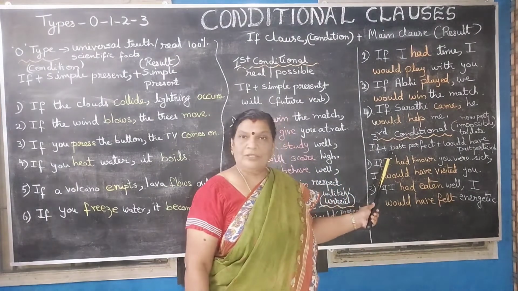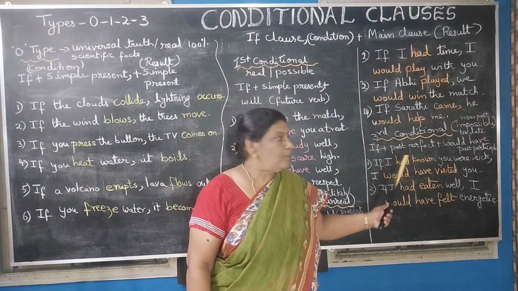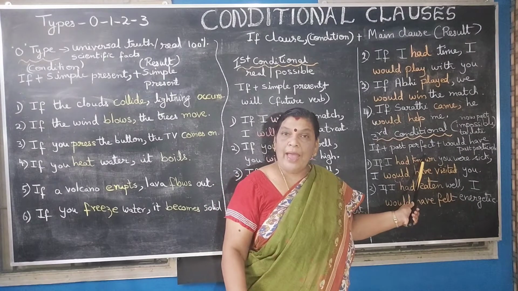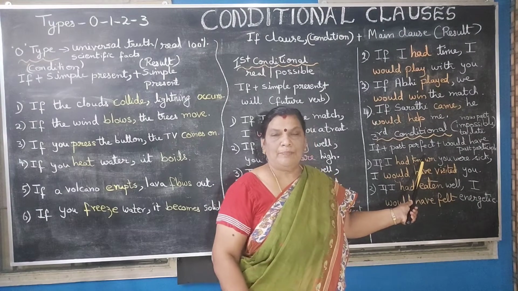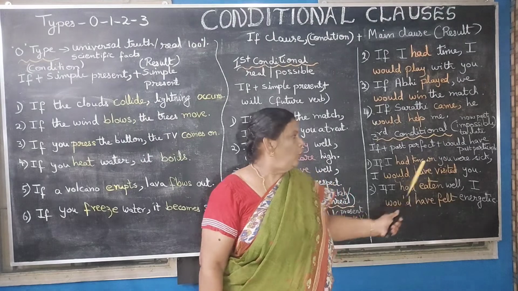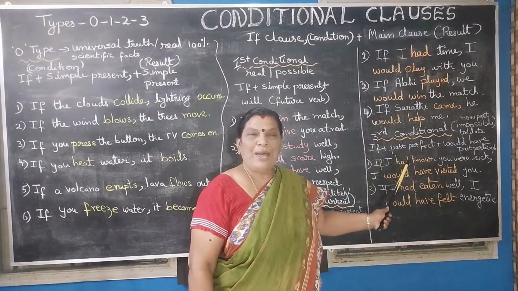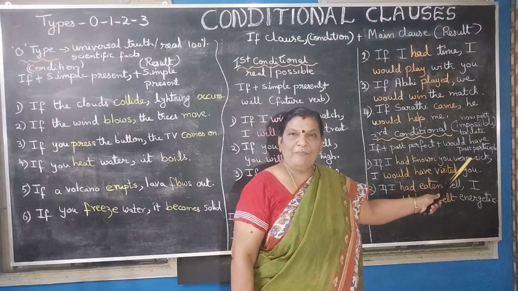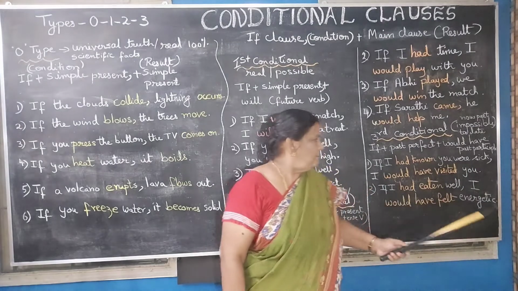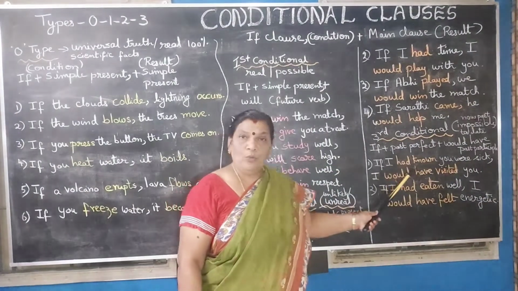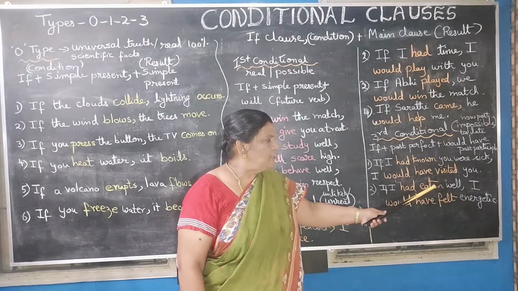Now look at the structure that we follow in this: if plus past perfect plus would have plus past participle. So what is the structure that we follow? We follow if plus past perfect plus would have plus past participle. See, look at the sentences. If I had known you were sick, I would have visited you.